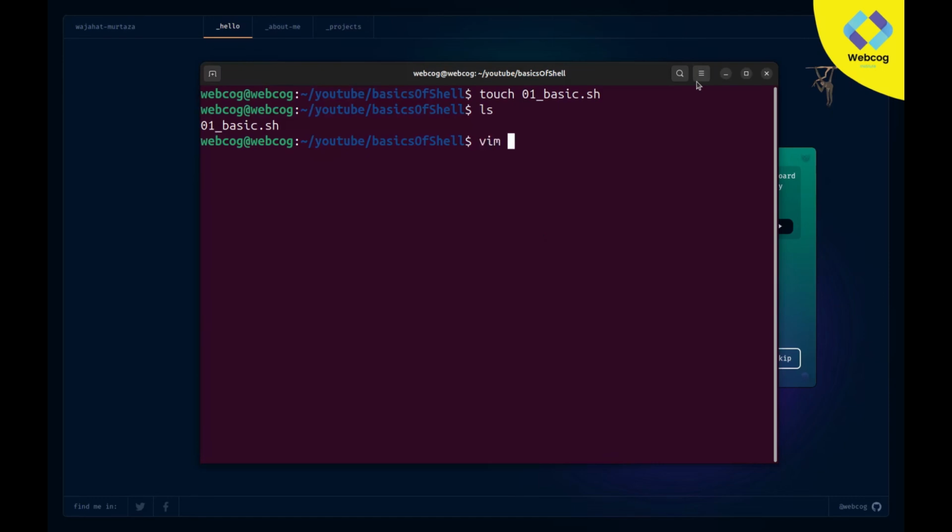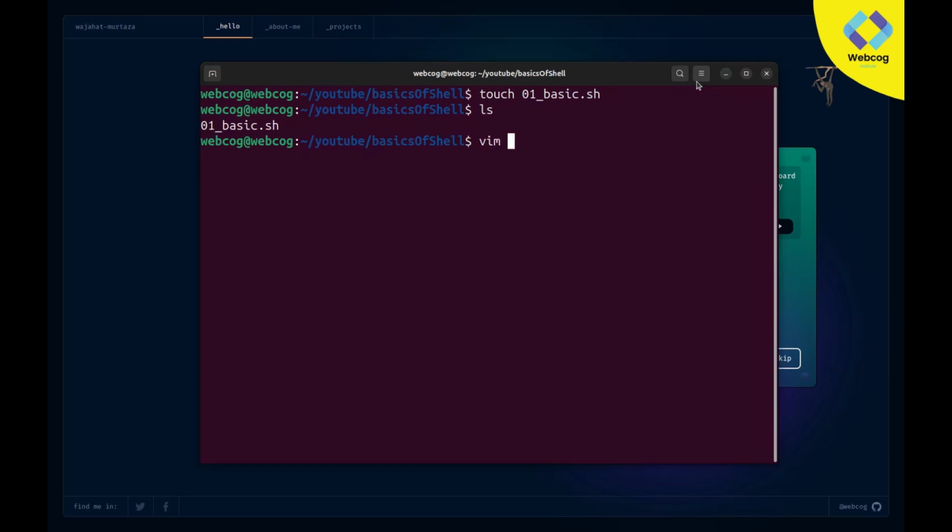If you don't know, Vim is installed by default in Linux operating systems. I am using Ubuntu, and it is automatically installed. But in case you have not installed the Vim editor on your operating system, you can type the command sudo apt install vim. It will install Vim on your computer.